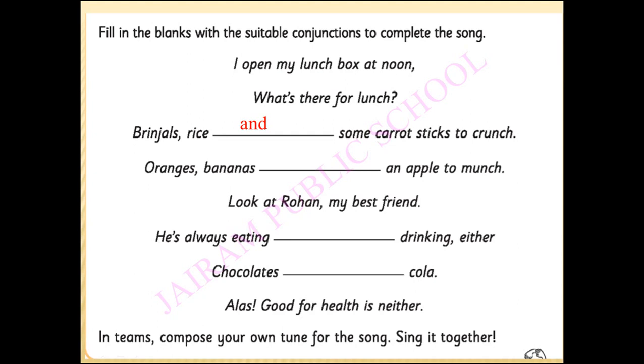An apple to munch. So what will come here? And. Look at Rohan, my best friend. He is always eating, dash drinking. What will come? Eating or drinking, either chocolates or cola. Alas, good for health is neither. In teams, compose your own tune for the song. Sing it together. So it is a song.